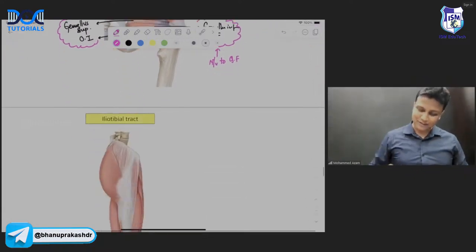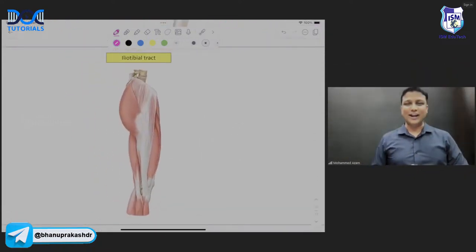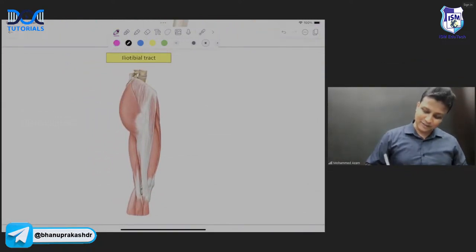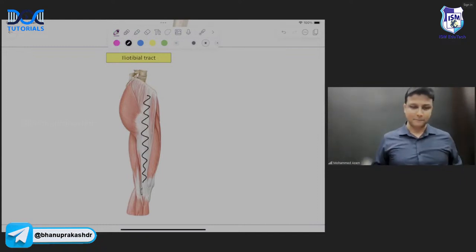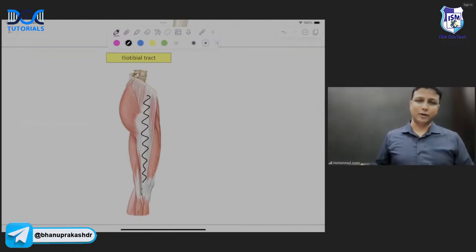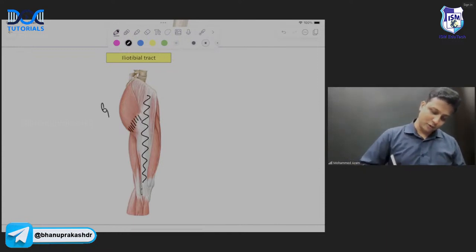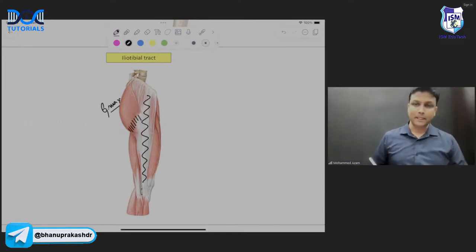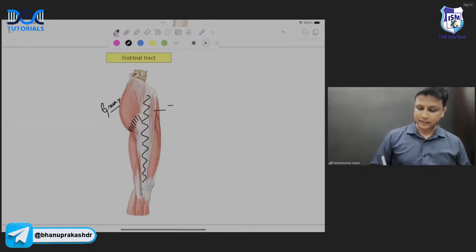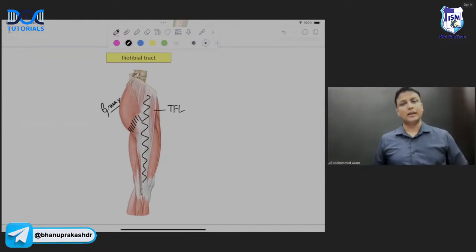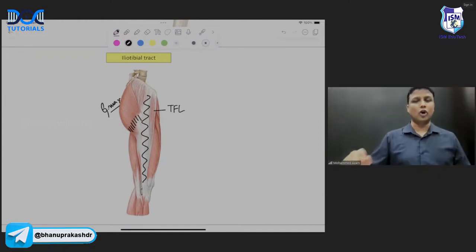Okay. Next concept, iliotibial tract. Now, in this diagram, you are able to see this complete band here, sir. And this band is known as the iliotibial tract. Now, why is this iliotibial tract important for your MCI exam? You can clearly see the one muscle which is inserting here. Gluteus maximus muscle is inserting here. And this muscle which is inserting here will be tensor fasciae latae. So gluteus maximus and tensor fasciae latae, two muscles are inserting onto the iliotibial tract. That is why this one is important.